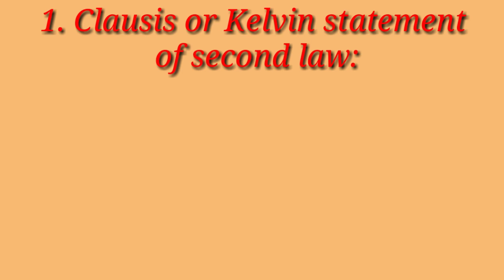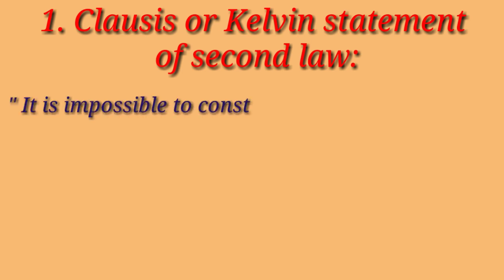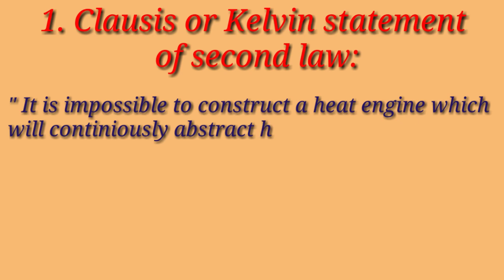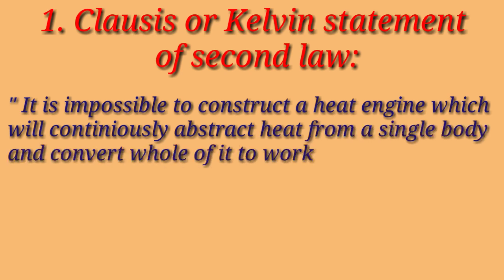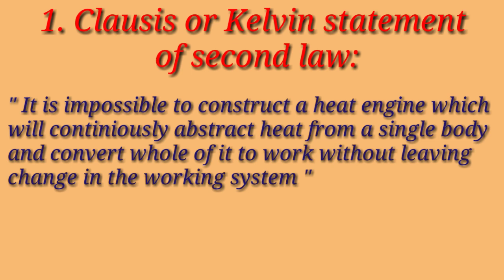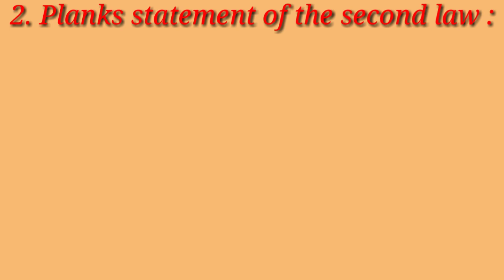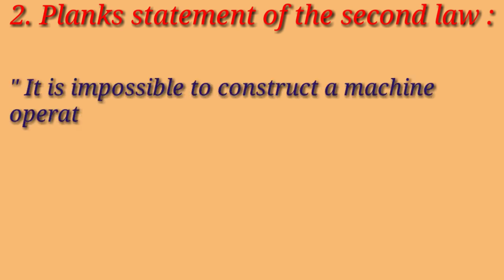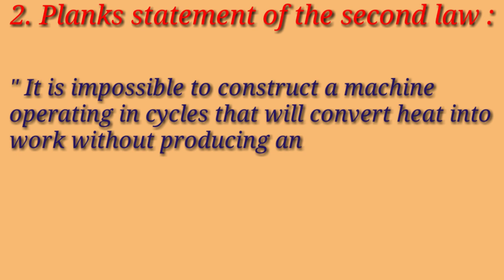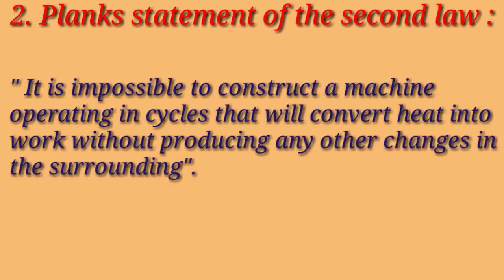First is the Clausius or Kelvin statement of the second law of thermodynamics. According to this, it is impossible to construct a heat engine which will continuously abstract heat from a single body and convert the whole of it into work without leaving changes in the working system. Second is the Planck statement. It is impossible to construct a machine operating in cycles that will convert heat into work without producing any changes in the surrounding.